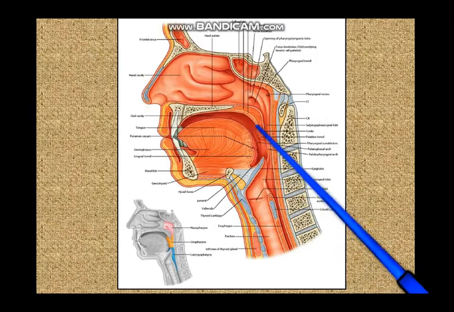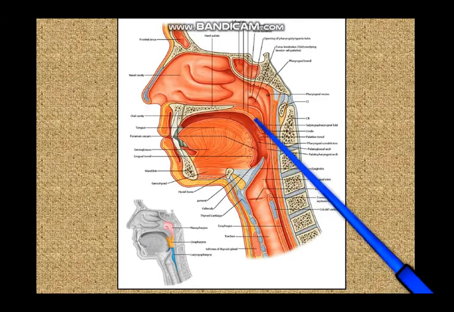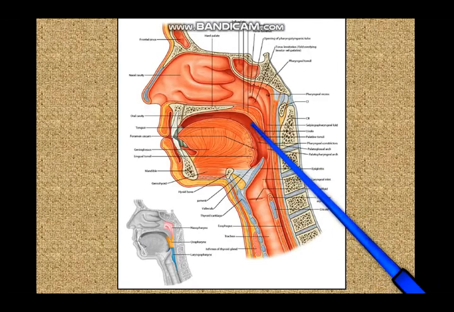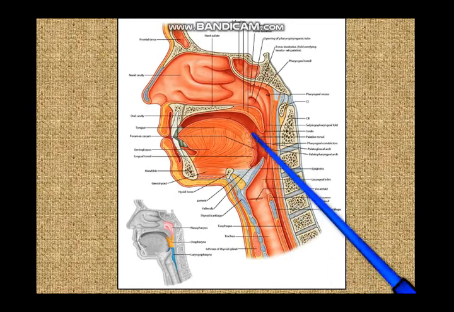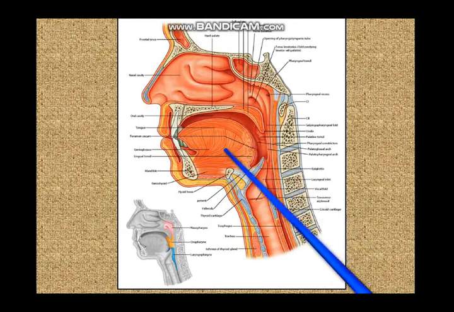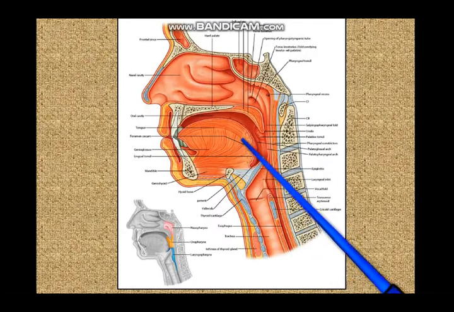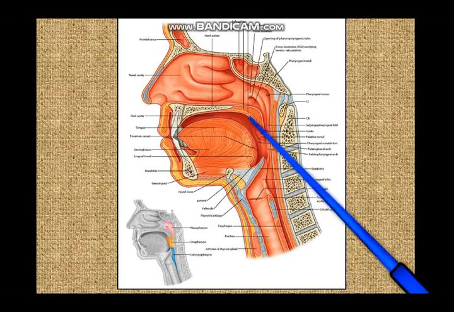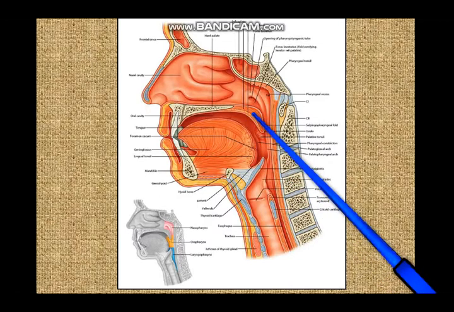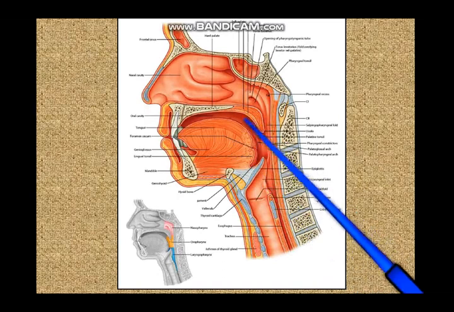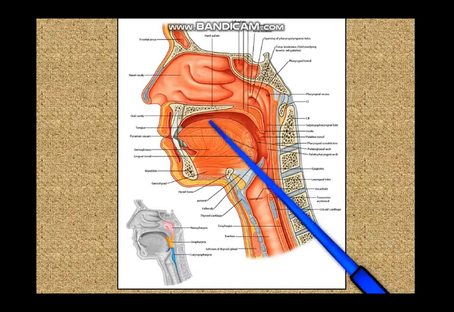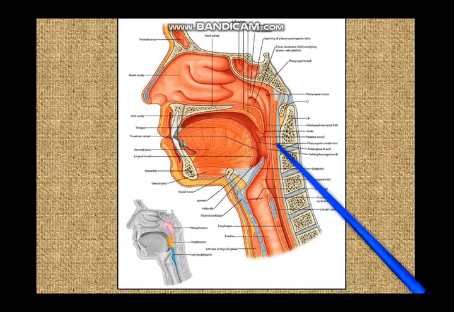So these palatoglossal arches, the soft palate above, and the posterior 1/3 of the tongue below, the pharyngeal part of the tongue, together form a sort of boundary between the oral cavity and the oropharynx.